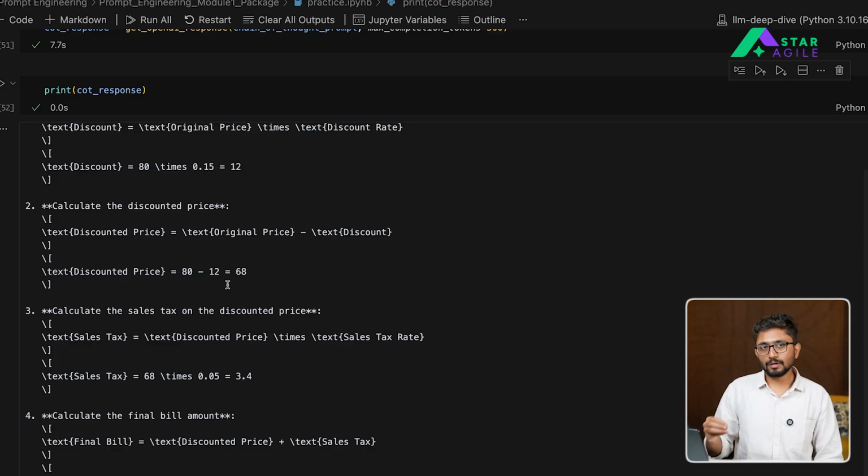Right? So when you ask the model to include reasoning in your output, sometimes it can lead to more cost because you are outputting more tokens. But in situations where you feel that the response is not up to the mark and there are some edge cases that the model is missing, try to output the reasoning behind the logic as well. Right? So why is the model thinking that way? Tell it to output that along with the final response, and you will see that the response becomes much better. So include this chain of thought reasoning in your responses to get much more accurate answers in the future.